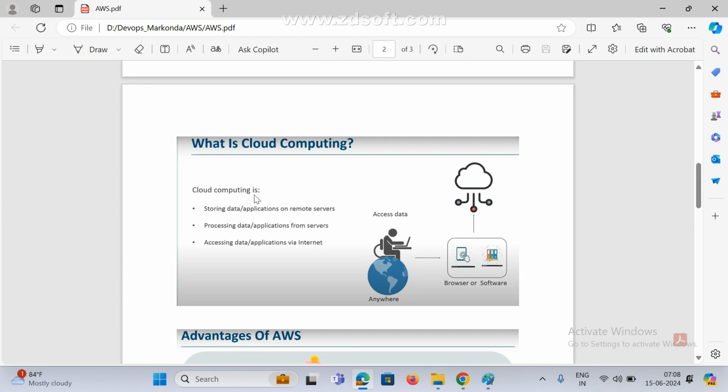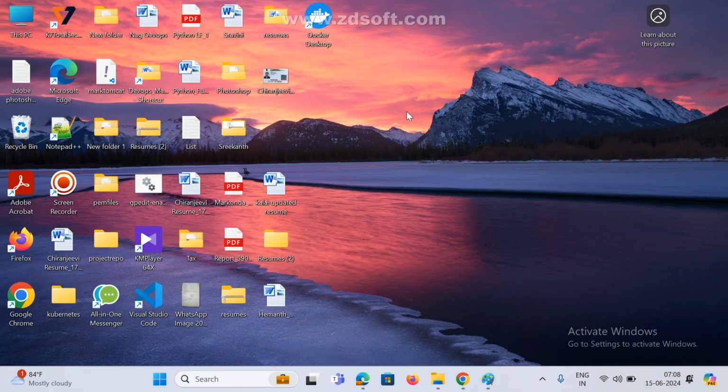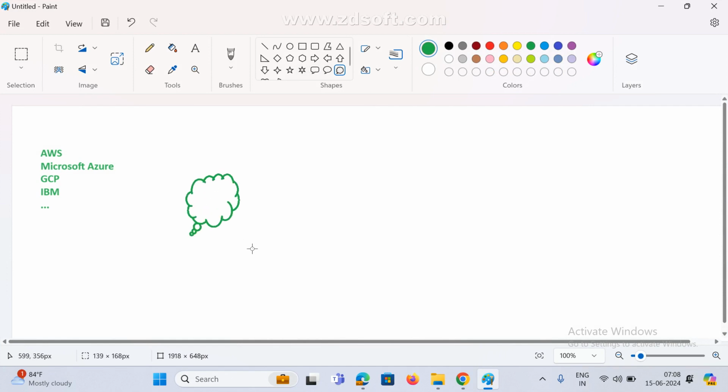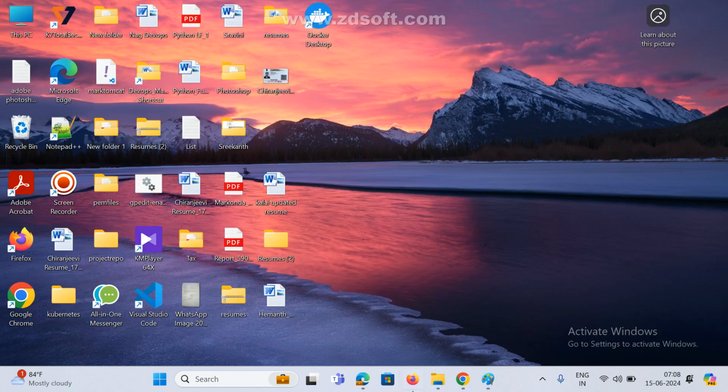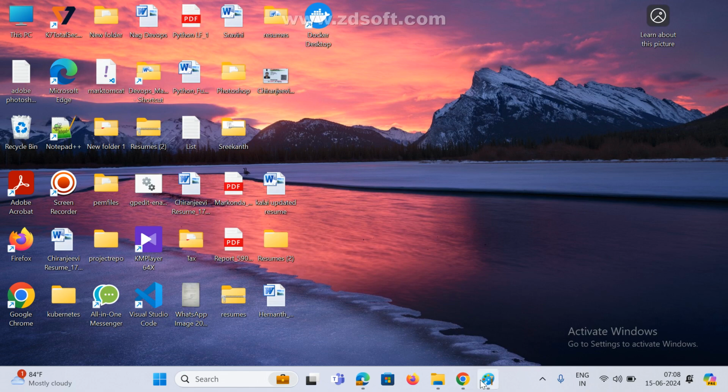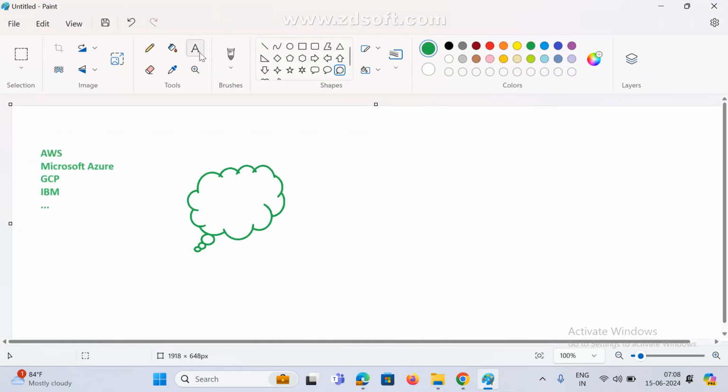Mostly, cloud computing is storing data and applications on remote servers. Now, are we maintaining servers locally or in the cloud? Just assume I created one instance, and in that instance I created a server, a Storm server, and deployed my application. Everything is working remotely only, so without internet we cannot access it. My server is running on AWS premises.